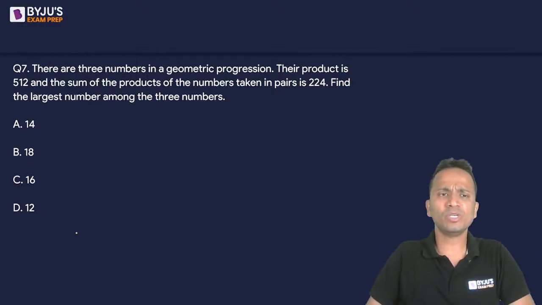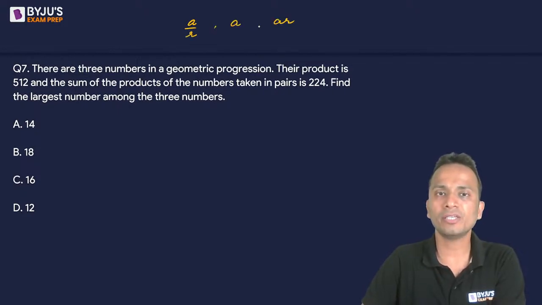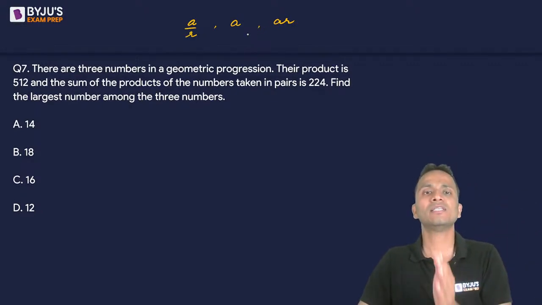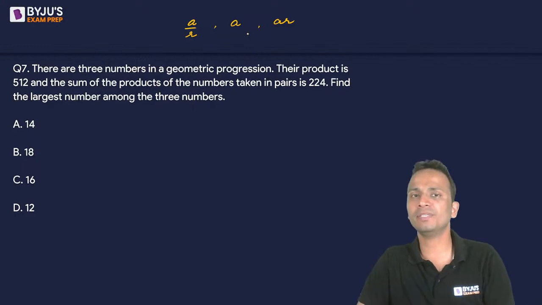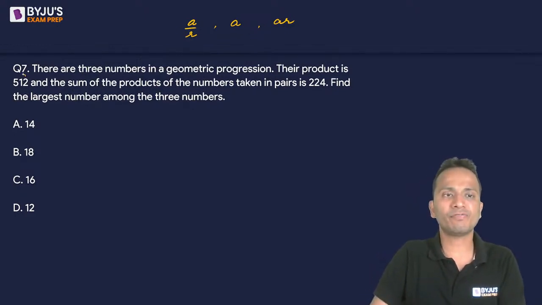Generally, whenever we assume 3 numbers in geometric progression, we assume them as a upon r, a and ar. Here the common ratio is r. So the first term is a upon r, the second term is a, and the third term is a into r. Now the product of these numbers is given as 512.